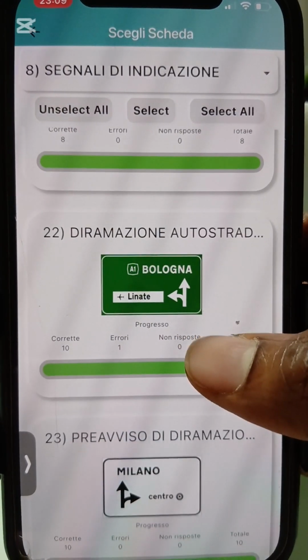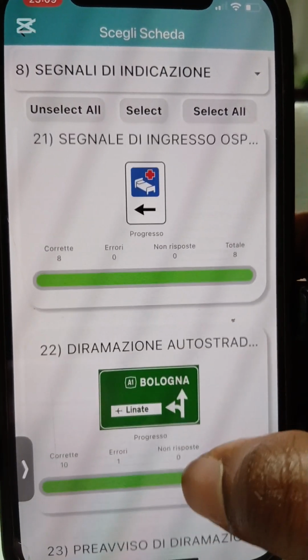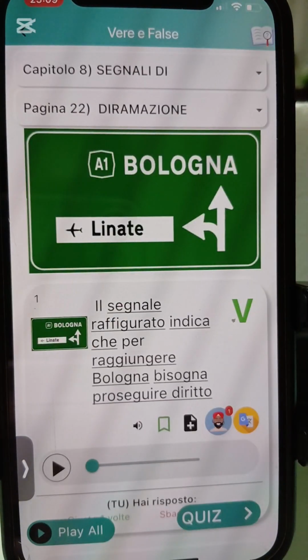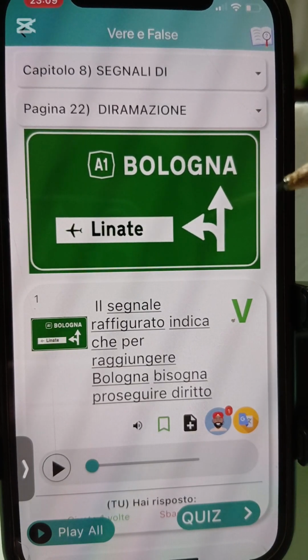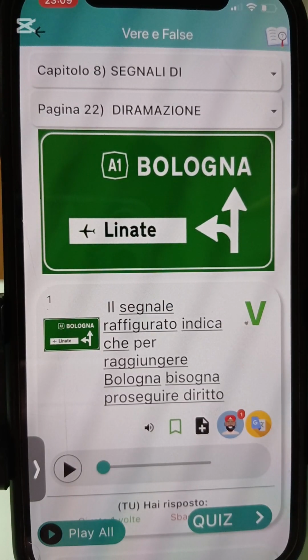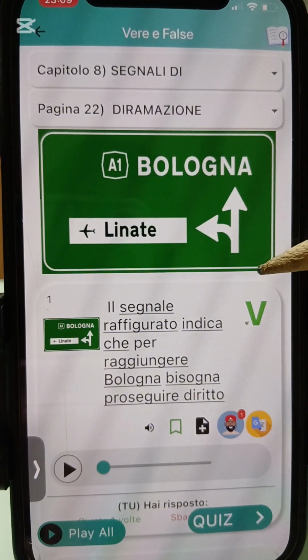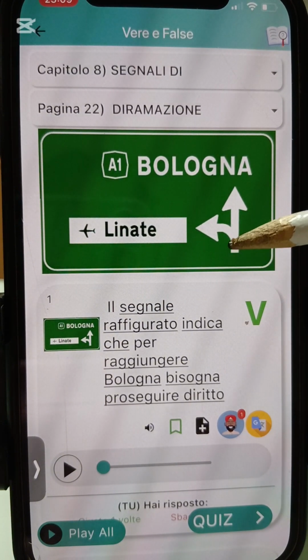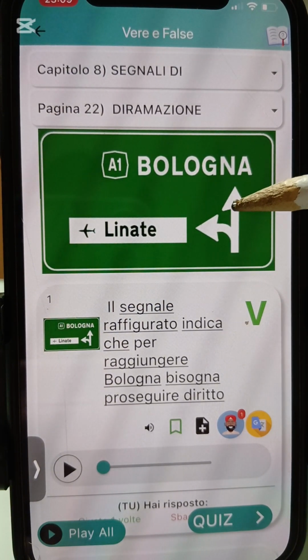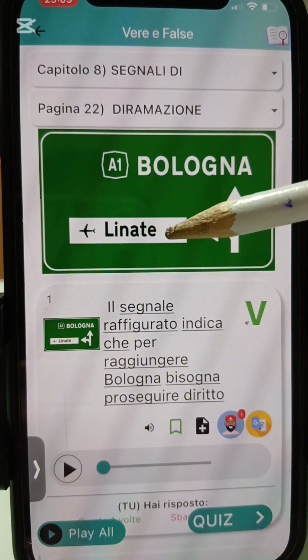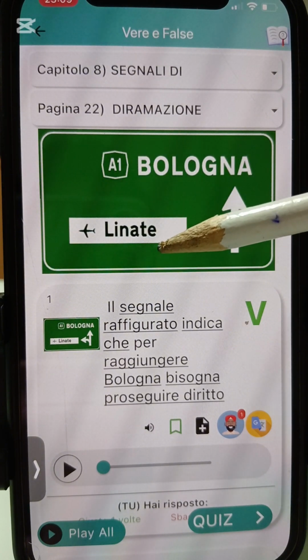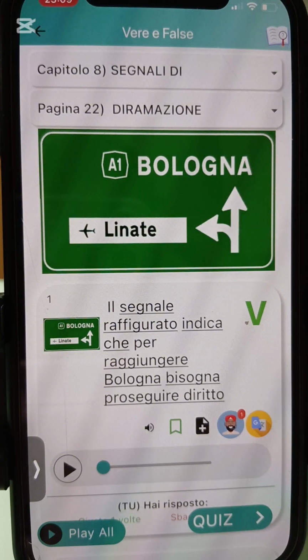So we are talking about direzione autostrada. Now this one you go see for highway, which is autostrada. You go see this signboard, and what does it tell you? It tells you that if you continue straight, if you drive diritto, it will take you to Bologna. While if you go by your left, it will take you to the airport, which is the Linate Airport.